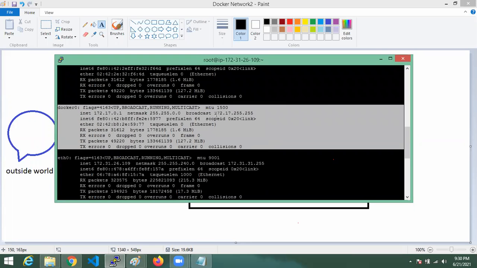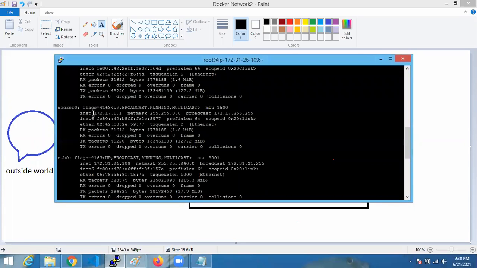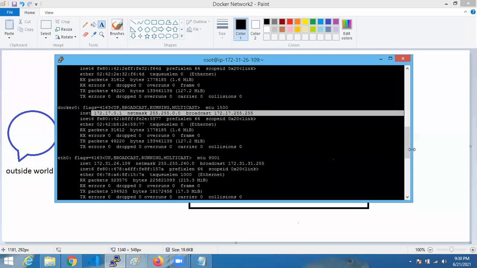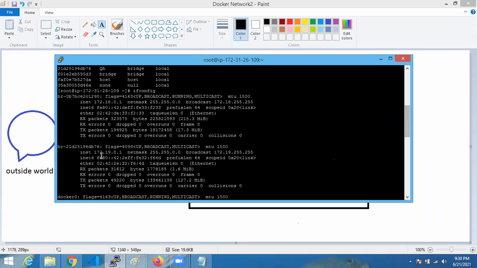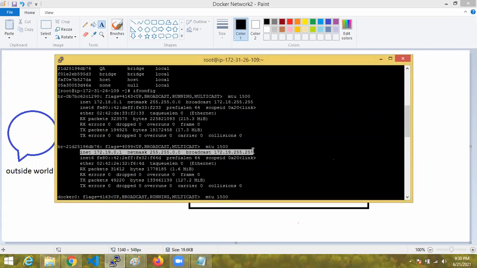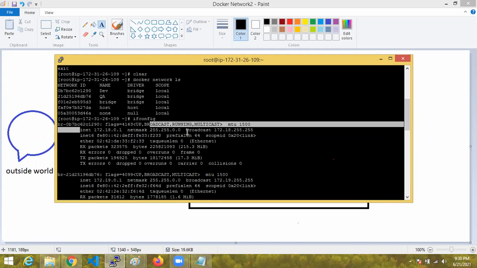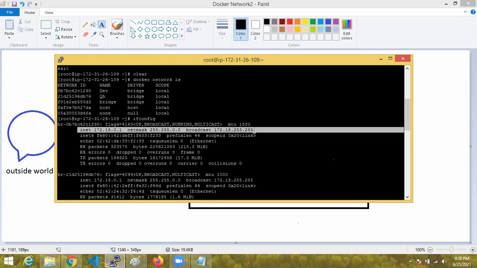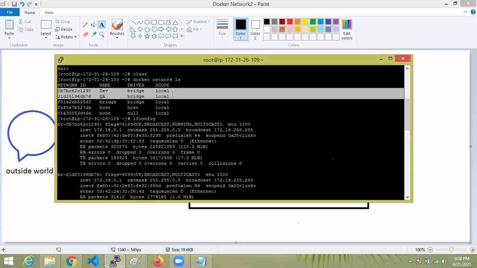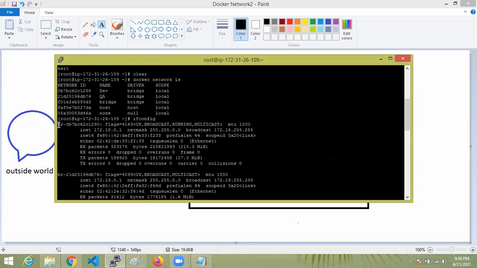See the broadcast 172.17, this is for your Docker default network. This is for the QA network we created. This is for the dev address. Like this, we created two networks, and two entry points were created separately.